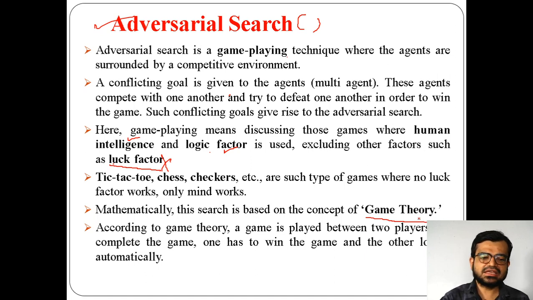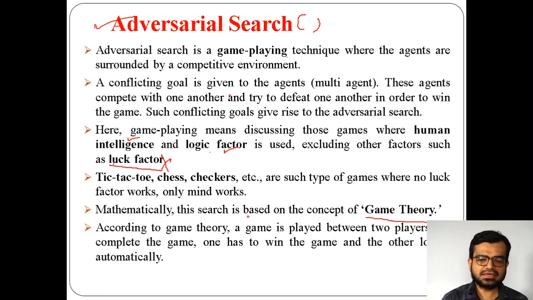What do you mean by game theory? Game theory means a game is played between two players to complete the game. And what will be the outcome of this game? The outcome is that one will win the game and the other will lose automatically.